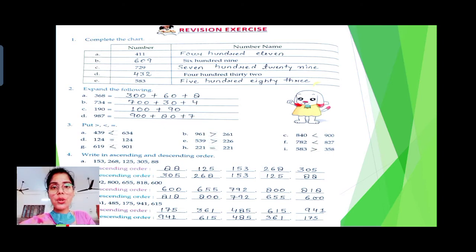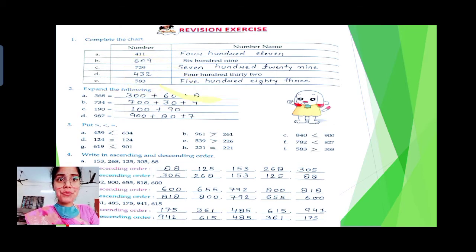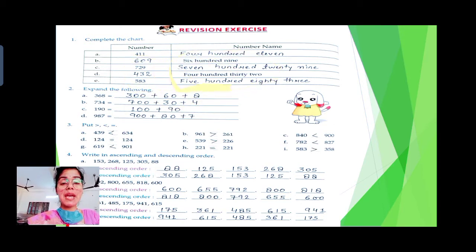Now coming to the next one, which is given after 729, it is 432. 432 spelling is right here, you can see it clearly, and the next one is 583. Please mind your spelling, do not make any mistakes.